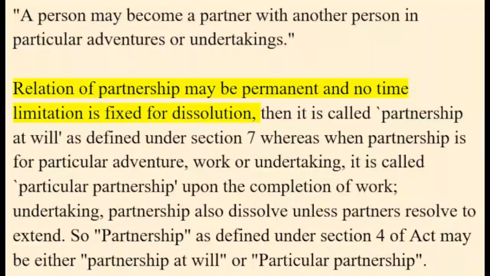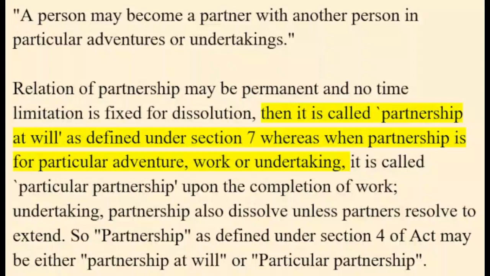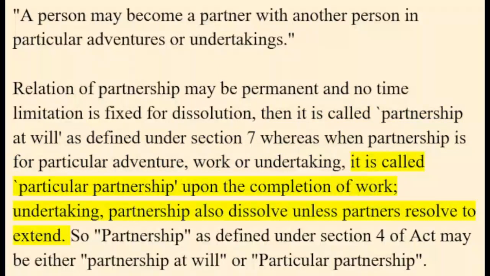Relation of partnership may be permanent and no time limitation is fixed for dissolution. Then it is called partnership at will, as defined under Section 7, whereas when partnership is for particular adventure, work or undertaking, it is called particular partnership.